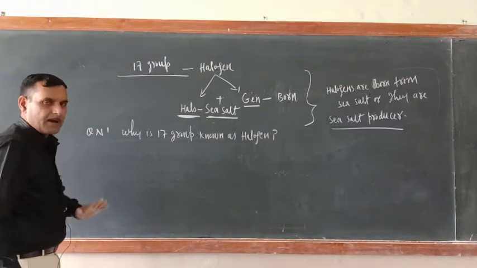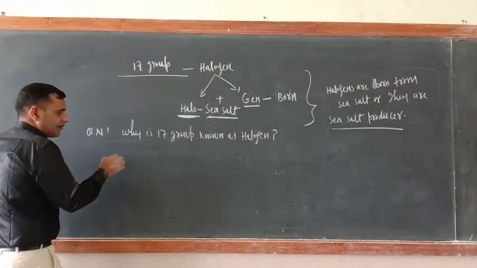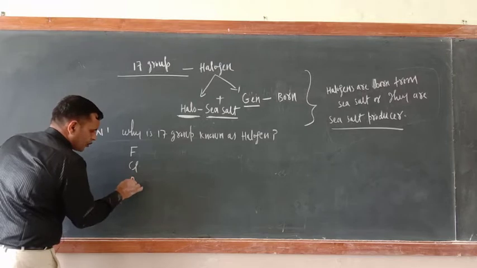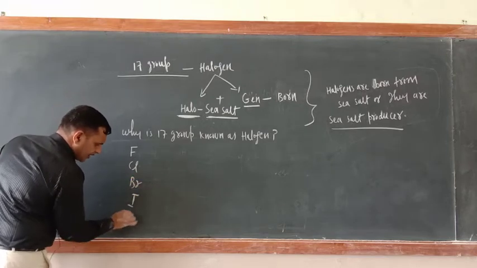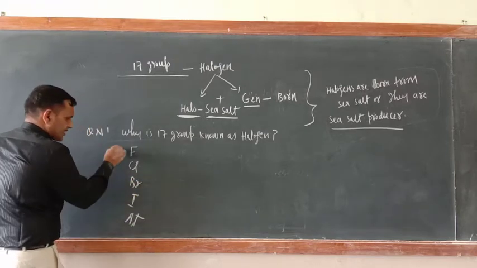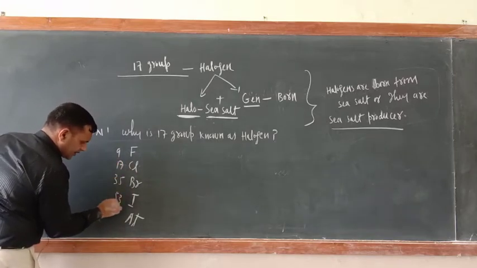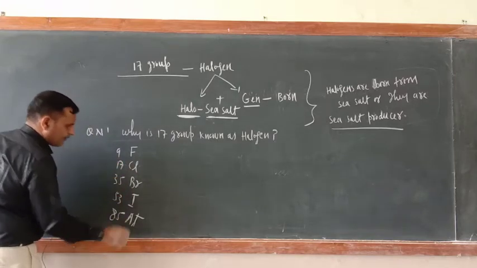Now what are the names of the elements of halogen? The elements of halogens are fluorine, chlorine, bromine, iodine and astatine. Their atomic numbers are 9, 17, 35, 53 and 85.